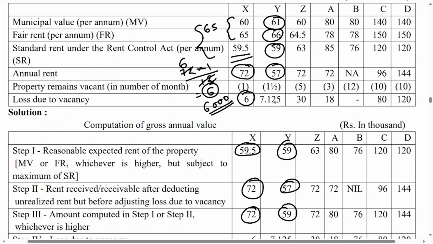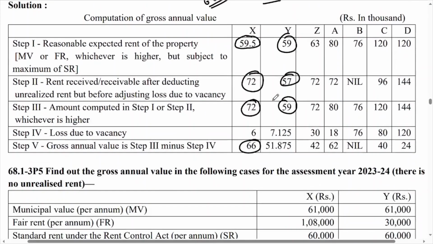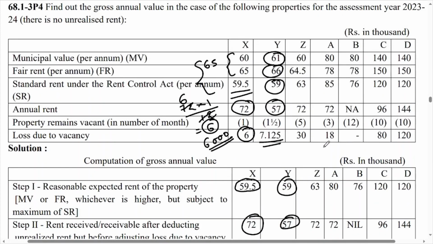But in this sum, loss due to vacancy is already given in rupees, so you don't have to do it. But if it is not given, then you have to apply the same concept which I had applied here. So it is 7.125, so 7.125 will be deducted and 51.875 will become your answer. So all this sum you can do here.